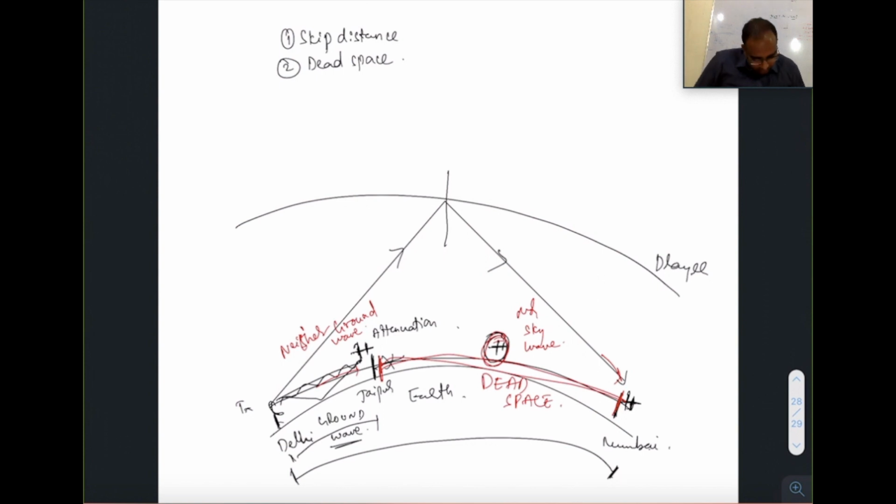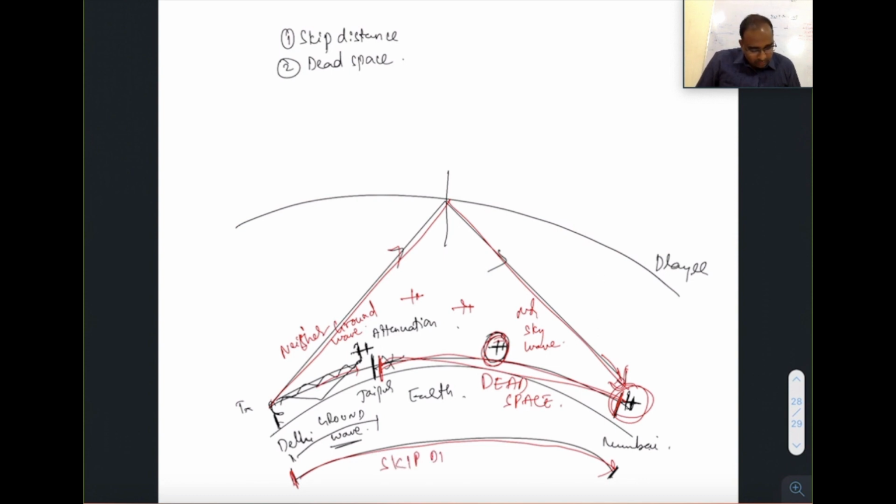Now, see, this sky wave traveled from the transmitter to the ionosphere and directly from the ionosphere to Mumbai. This distance which the sky wave skipped, meaning between however many aircraft, they did not receive a sky wave, but the aircraft in Mumbai received it. That distance is called skip distance because this sky wave skipped so much.